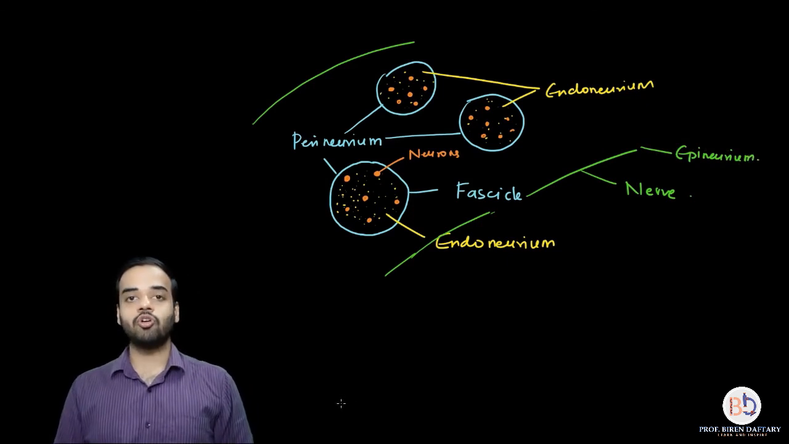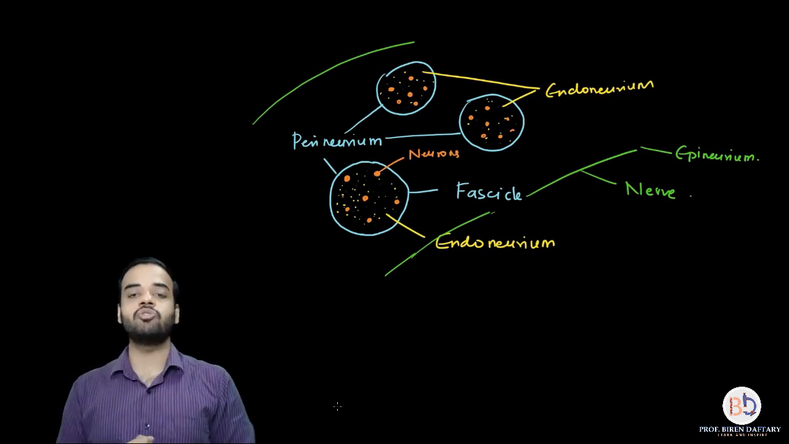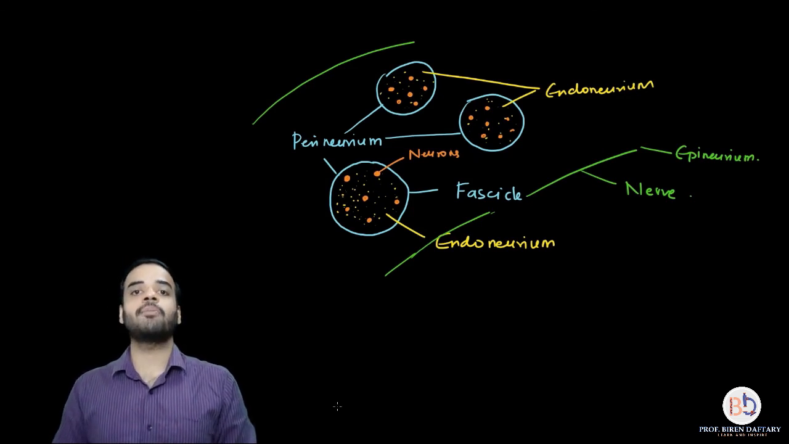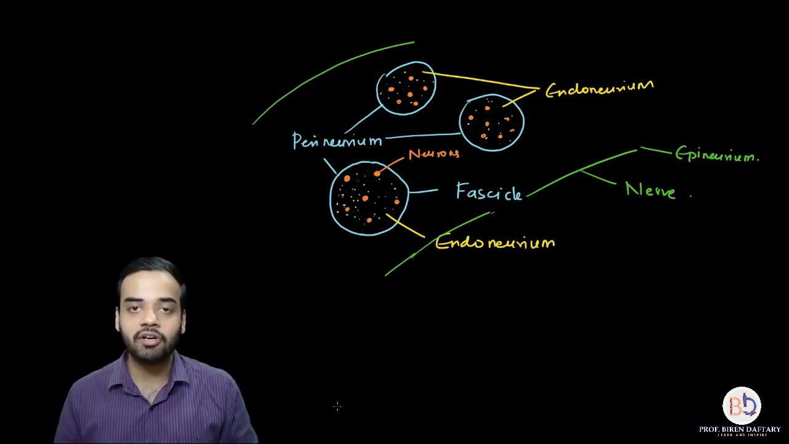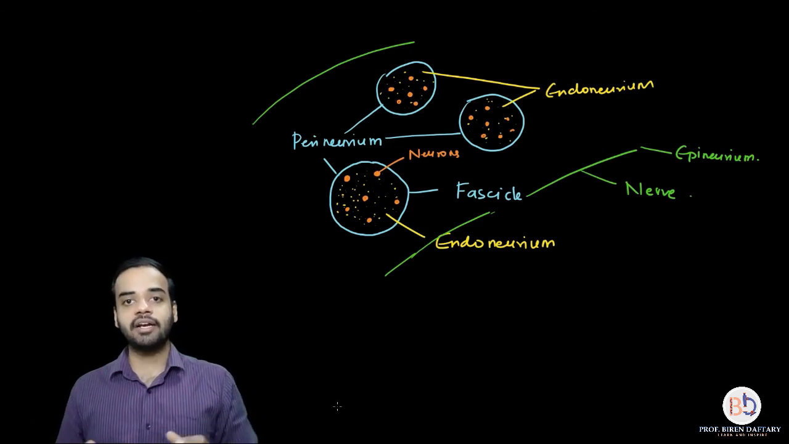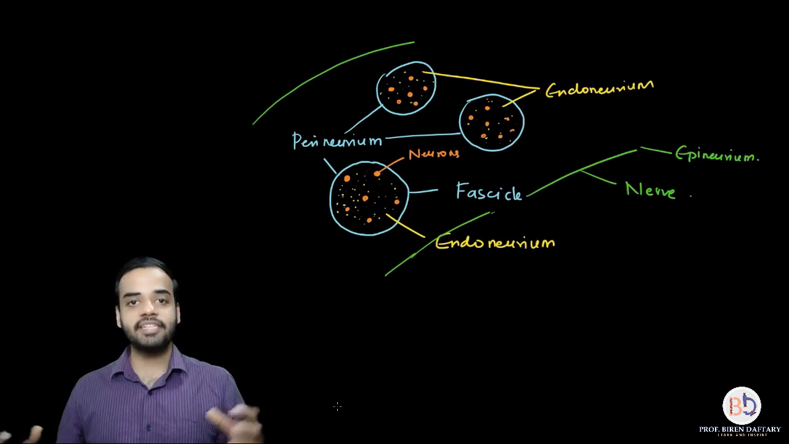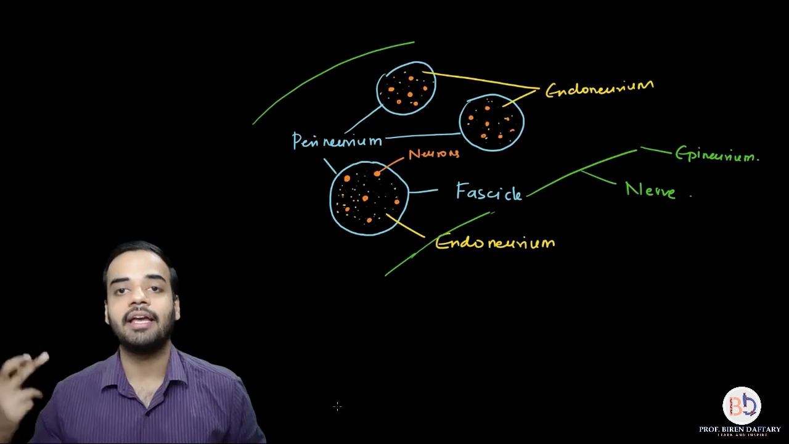So what do you need to remember? Each neuron is surrounded by a connective tissue called endoneurium, and because of endoneurium, all those neurons together form a structure called a fascicle, that is a single structure. If you want to talk about plural, it is called fasciculi. If there are 3 fasciculi, that means it is a plural word. Many fasciculi come together, and each fascicle is surrounded by a connective tissue which is called perineurium. Many fasciculi together form a nerve, and each nerve is surrounded by epineurium.